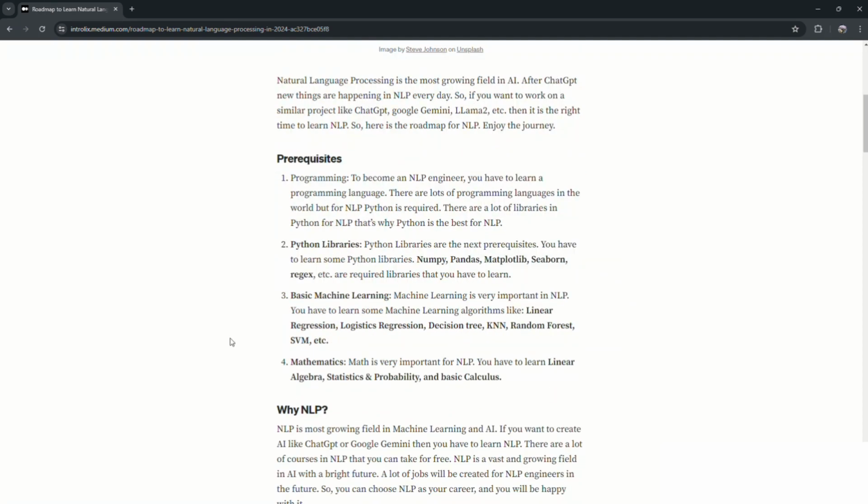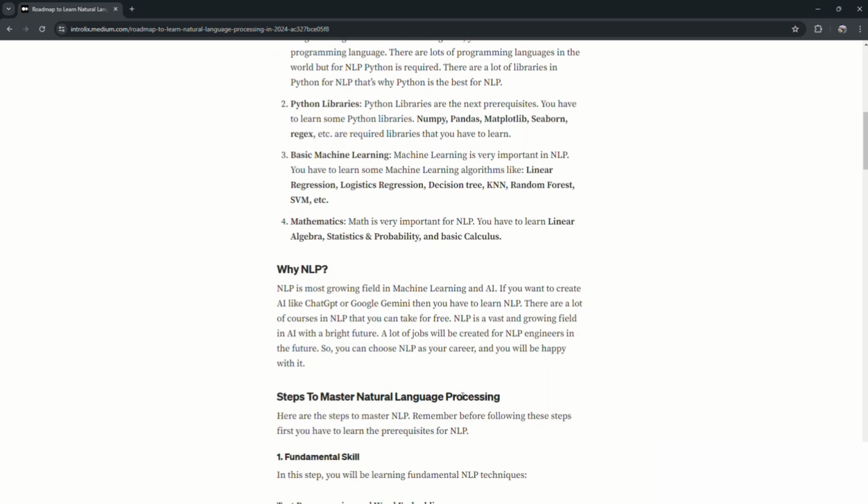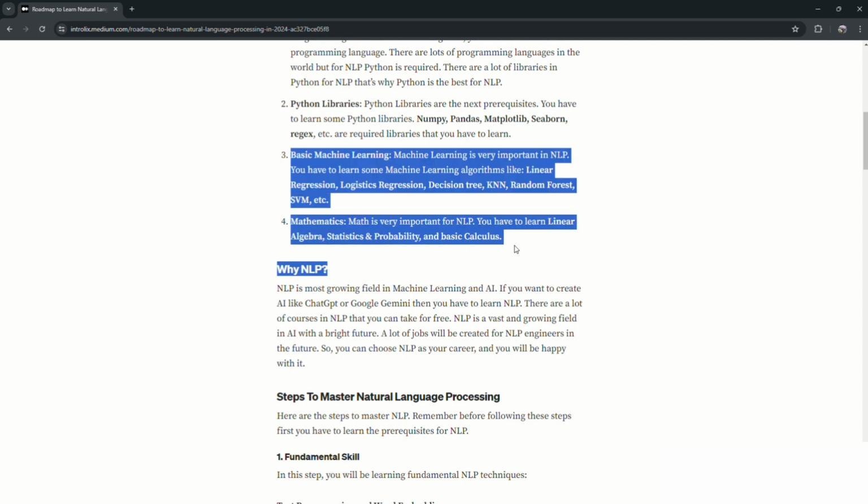And now after that, you have to learn mathematics. Yes, you have to learn mathematics, because mathematics is very important for NLP and every machine learning task. So first, here I will recommend you to go with these 4 topics. Then after that, go and learn basic machine learning. Then after learning basic machine learning, I will recommend you go and learn basic calculus. But if you are learning these two side by side, then it's okay, you can learn it.